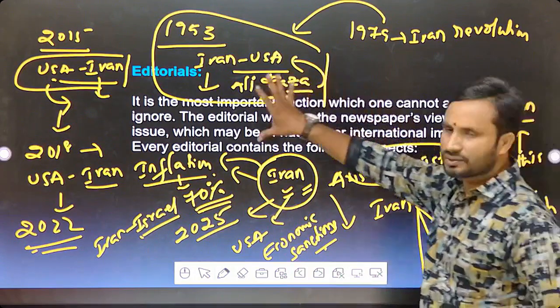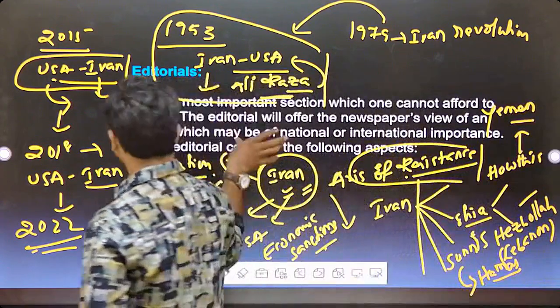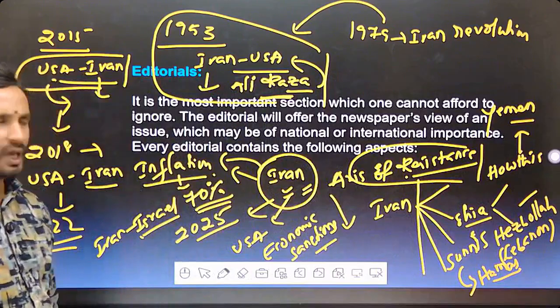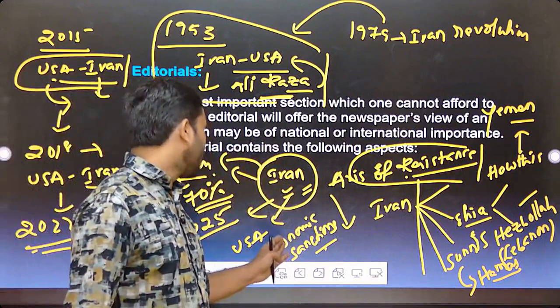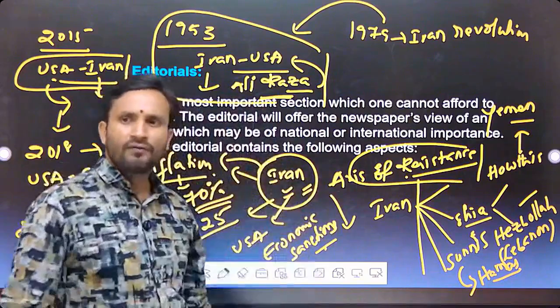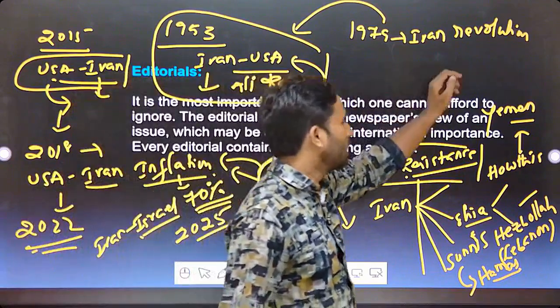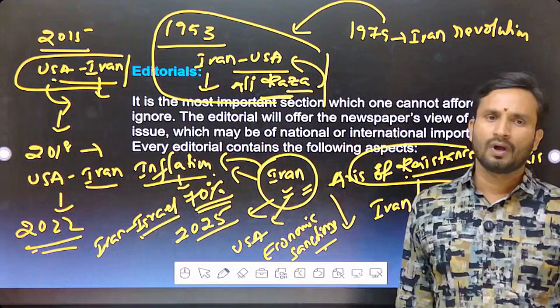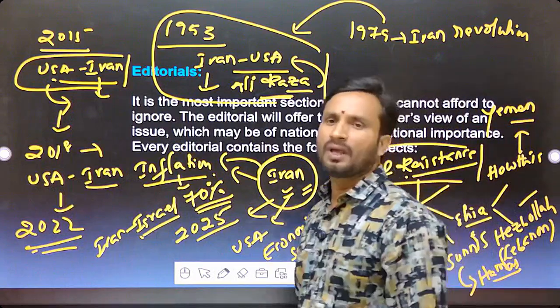So these are the things. Because of the USA's economic sanctions on Iran, Iran's oil exports have completely fallen. The Hormuz Strait, which has recently been in the news, was blocked by Iran.